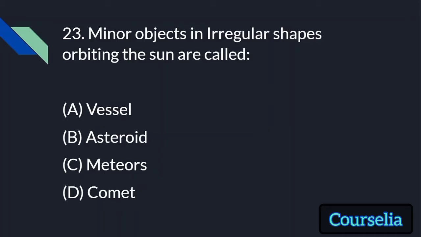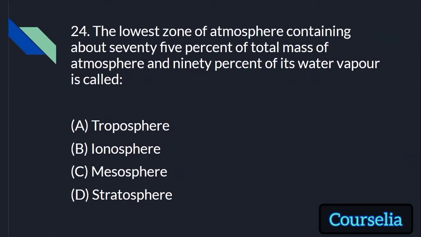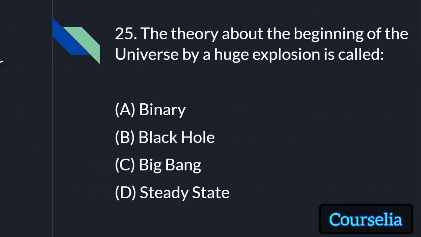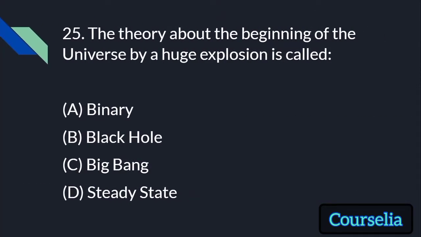The answer is asteroids. The lowest zone of atmosphere, containing about 75% of total mass of atmosphere and 90% of its water vapor, is called troposphere, ionosphere, mesosphere, or stratosphere. The answer is troposphere. The theory about the beginning of universe by a huge explosion is called binary, black hole, Big Bang, or steady state. The answer is Big Bang.